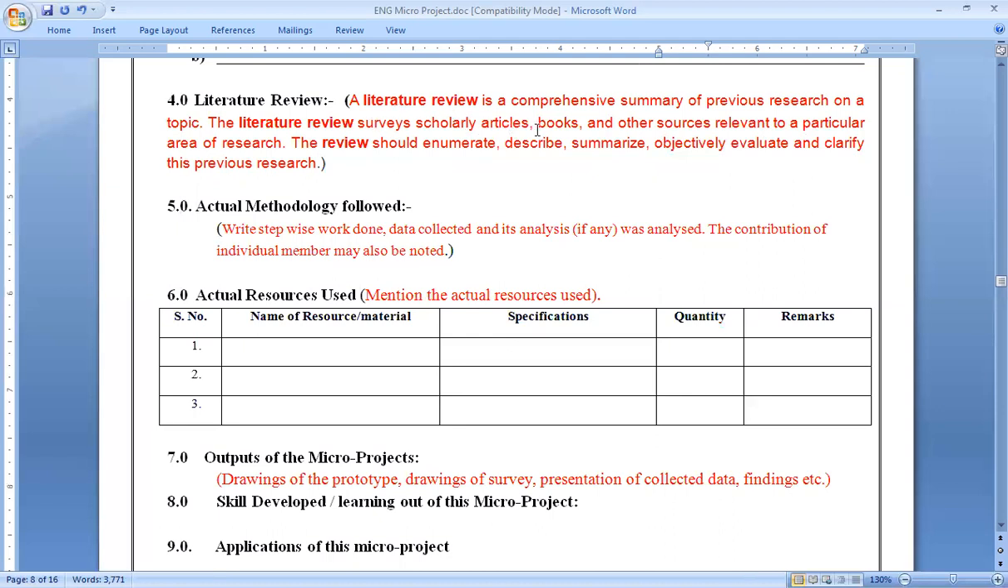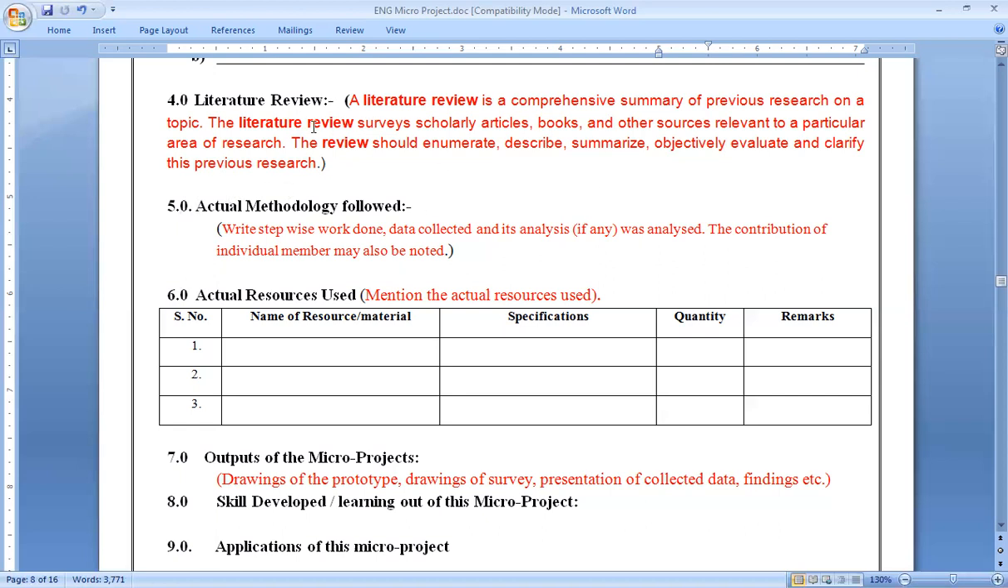See, a literature review is a comprehensive summary of previous research on a topic. So if related to idioms, if anyone has made any kind of research work, any kind of discovery over it, then you have to present it in this particular project and mention it here. Okay. So the literature review surveys scholarly articles, books, and other sources relevant to a particular area of research. So the review should enumerate, describe, summarize, objectively evaluate, and clarify this previous research.